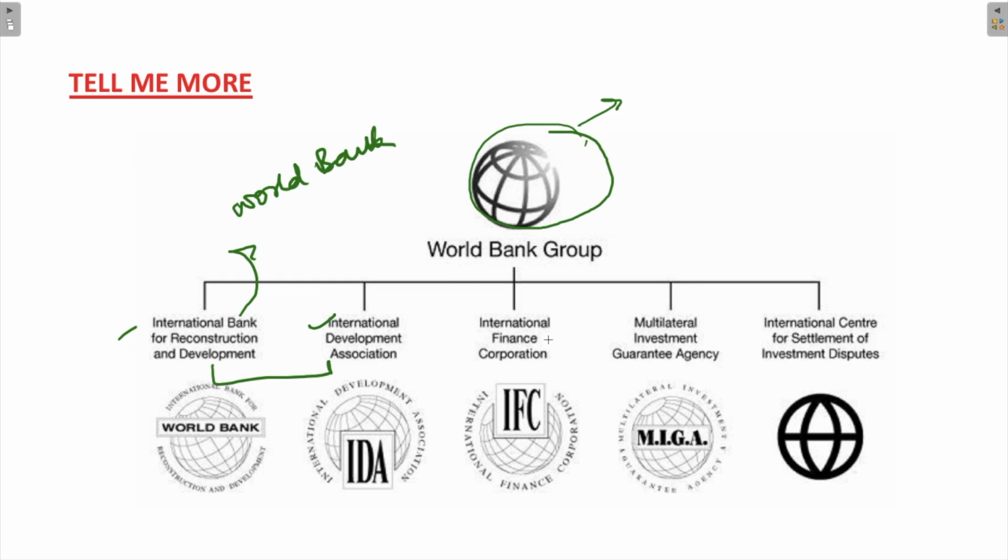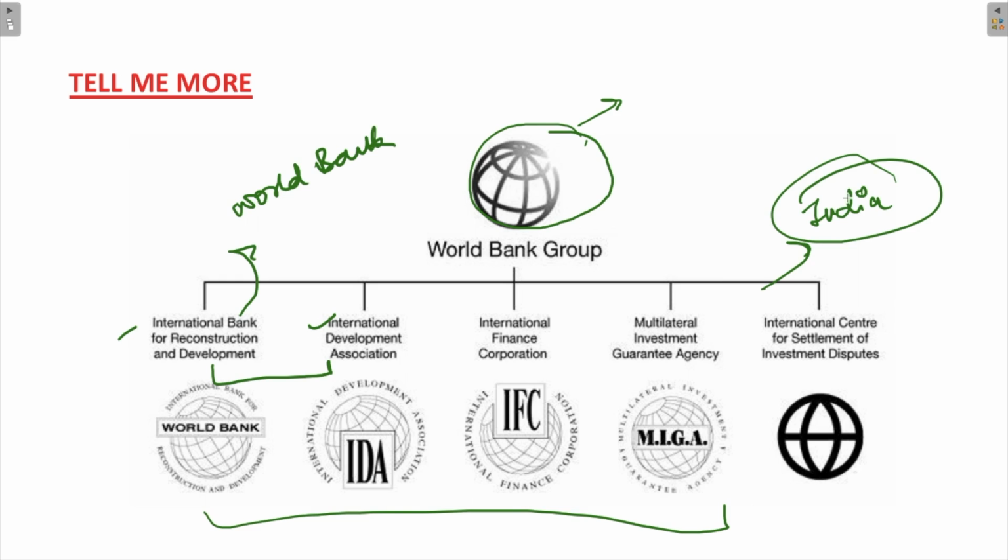The third organization is the International Finance Corporation. The fourth one is the Multilateral Investment Guarantee Agency, MIGA, and the fifth one is the International Centre for Settlement of Investment Disputes. One important point to note is that India is part of these 4 organizations, the IBRD, IDA, IFC and MIGA, but it is not part of the International Centre for Settlement of Investment Disputes. So India is part of these 4 organizations, but not part of the ICSID.